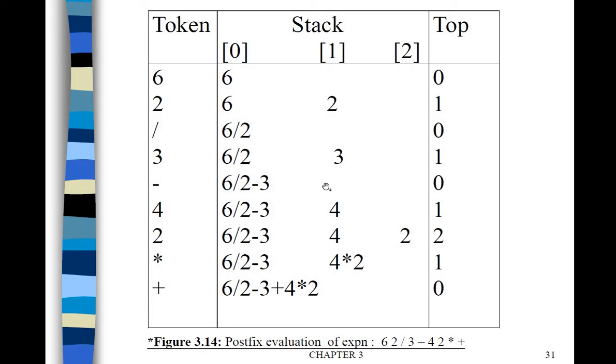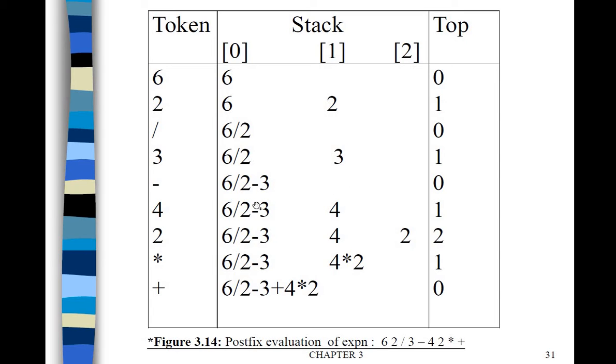Okay, that quotient you have to write, and the stack now has 3, and the next operand is 3. So now top will be incremented by 1. Now the next token scanned is minus. So now what we have to do, 2 operands we have to pop. Okay, so here in the 0th location 3 will be there, and in the first location 3 will be there.